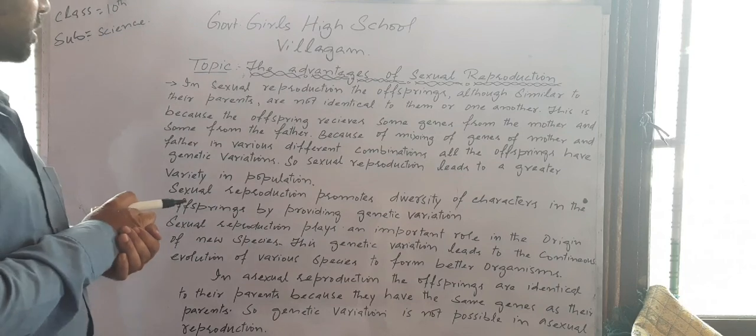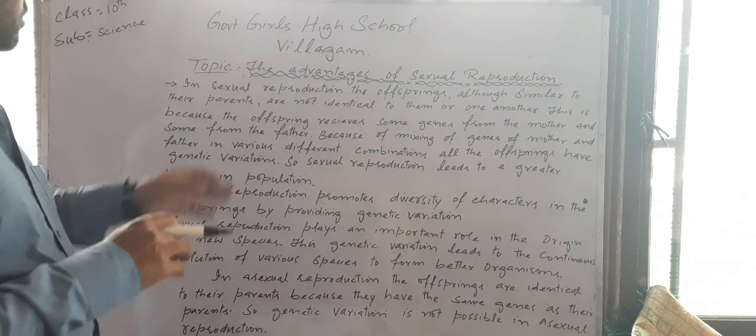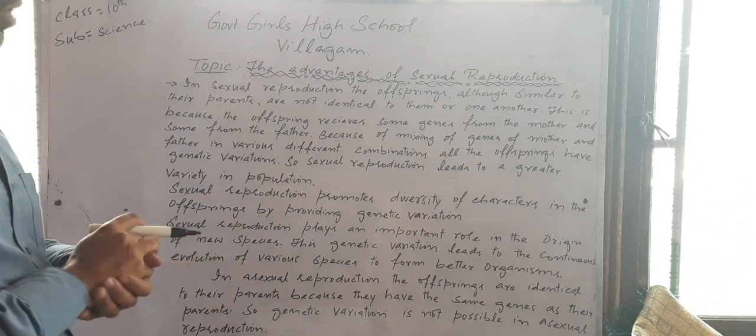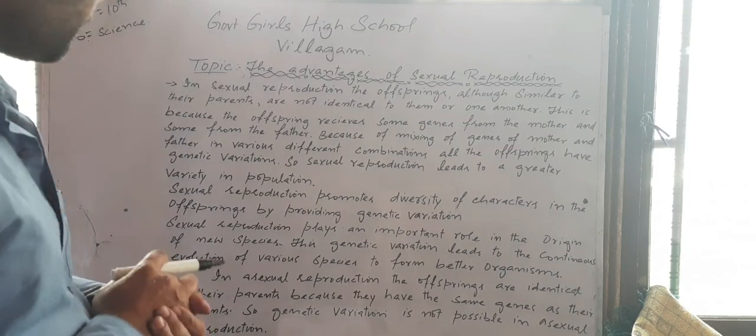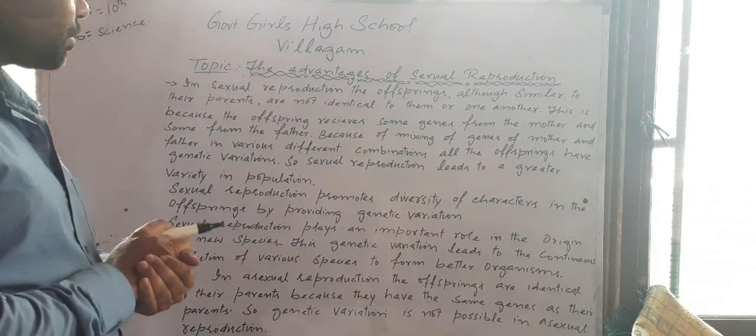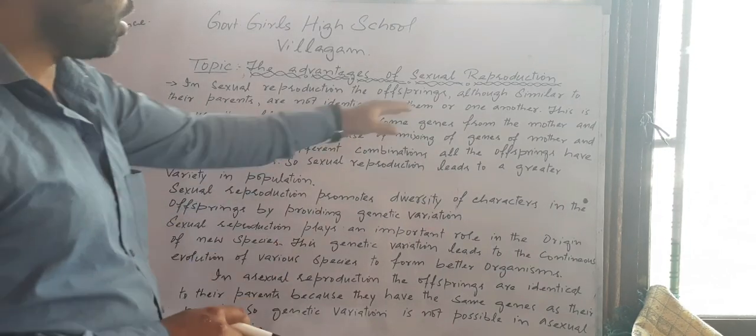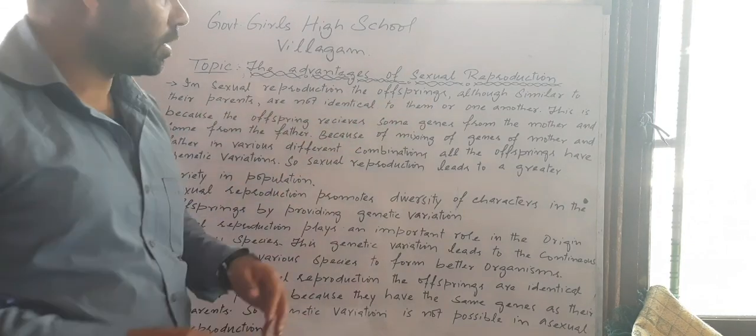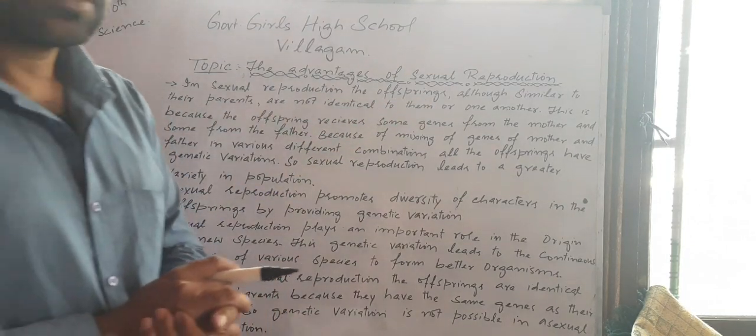It's class 10 subject science, and today's topic is the advantage of sexual reproduction over asexual reproduction. In sexual reproduction, the offspring, although similar to their parents, are not identical to them or to one another.